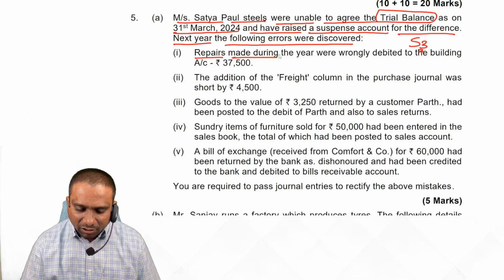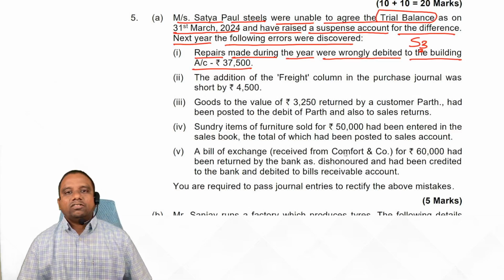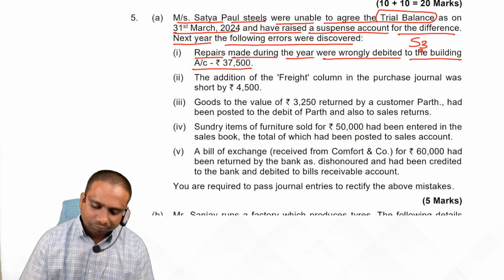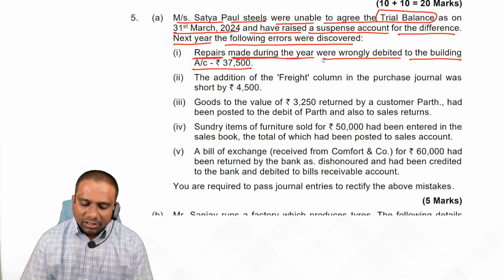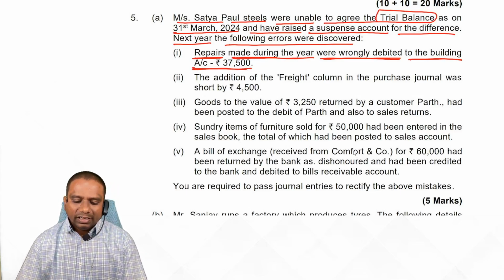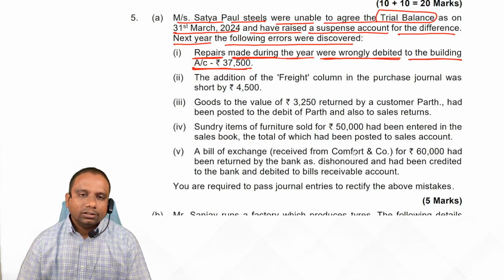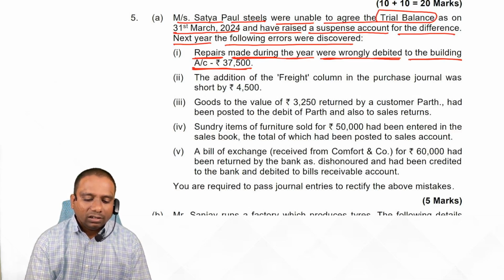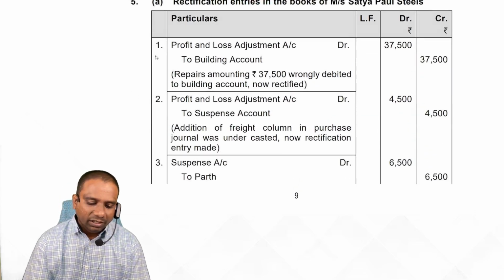Repairs made during the year were wrongly debited to the building account, 37,500. Now, generally, what rectification entry do we record? Repairs account debit to building account. But here, repairs account is a nominal account, so we debit the P&L adjustment account. P&L adjustment account debit to building account.